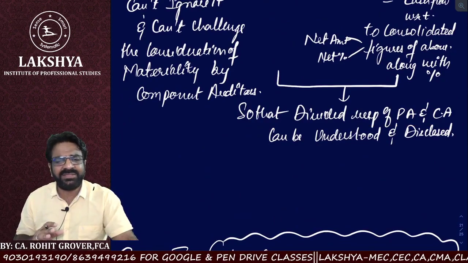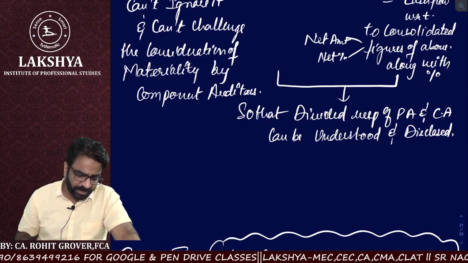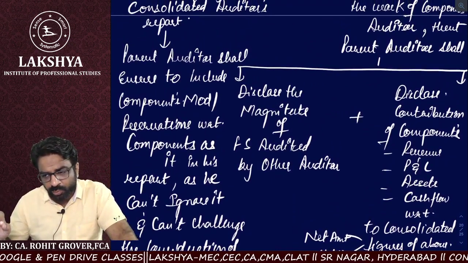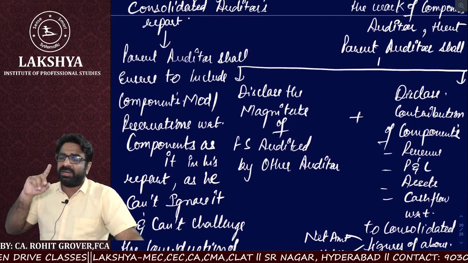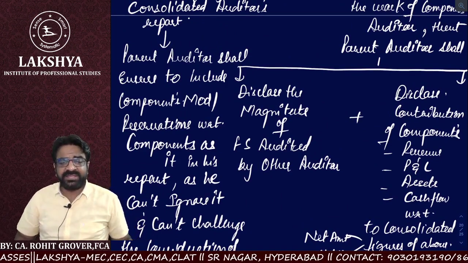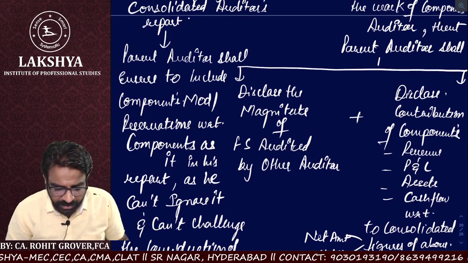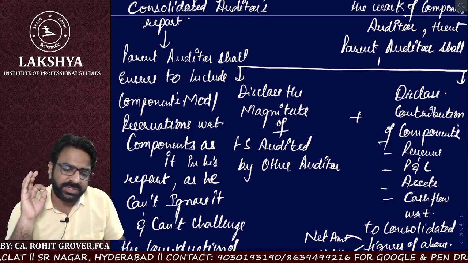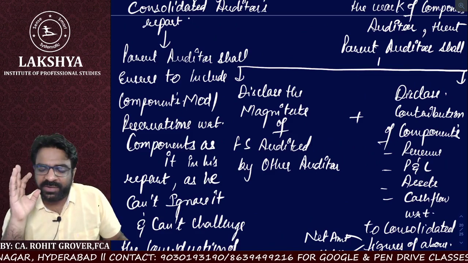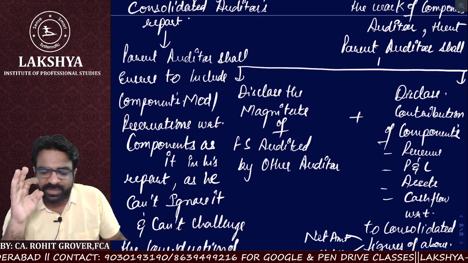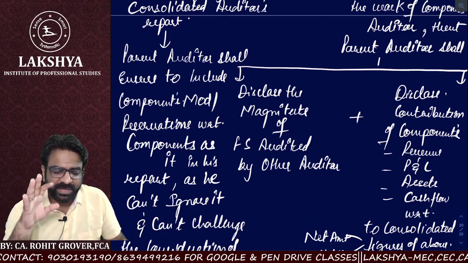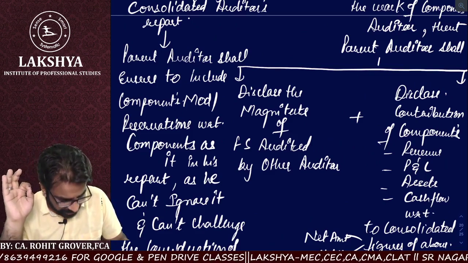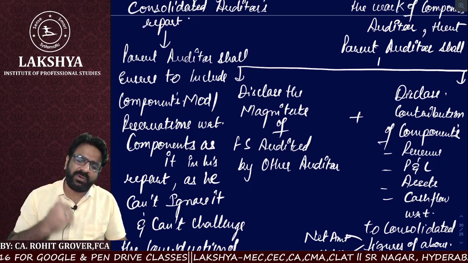As simple as that. The hard and fast rule. Now, do you remember that I told you earlier, only the SA 320 point? If the component auditor has kept any kind of reservation, any kind of modification, or any kind of qualification, or any kind of emphasis, or any kind of other matters paragraph in his component auditor's report, then the parent auditor,